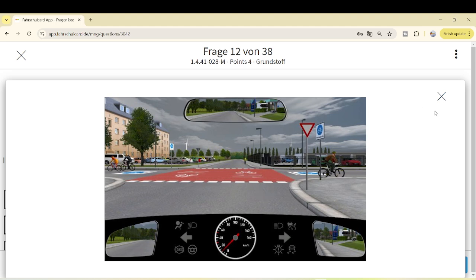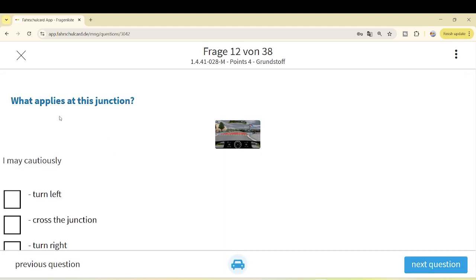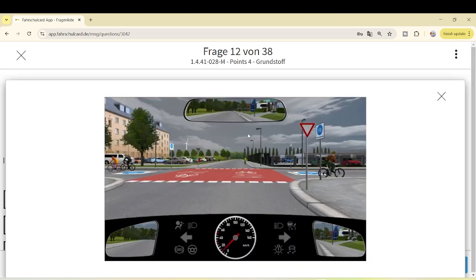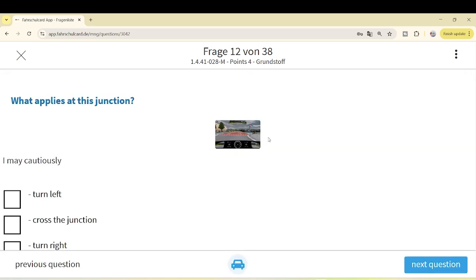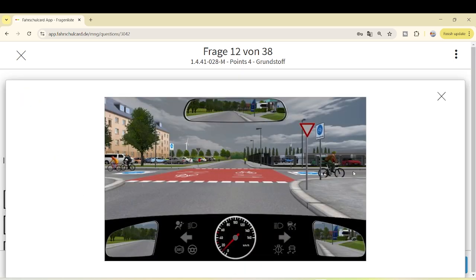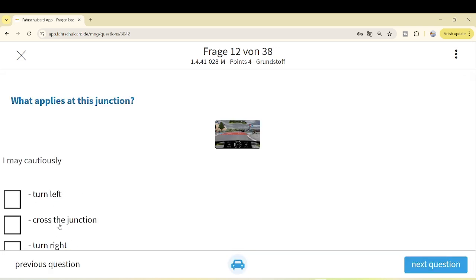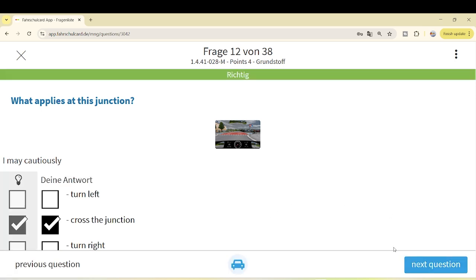You can cross this junction. Okay, so let's see what are the options, what applies here at this junction. I may cautiously take the left turn, as I told you, Fahrradstraße on the left side, Fahrradstraße on the right side, no left turn, no right turn, you can only cross the junction. I may cautiously cross the junction is the correct answer.